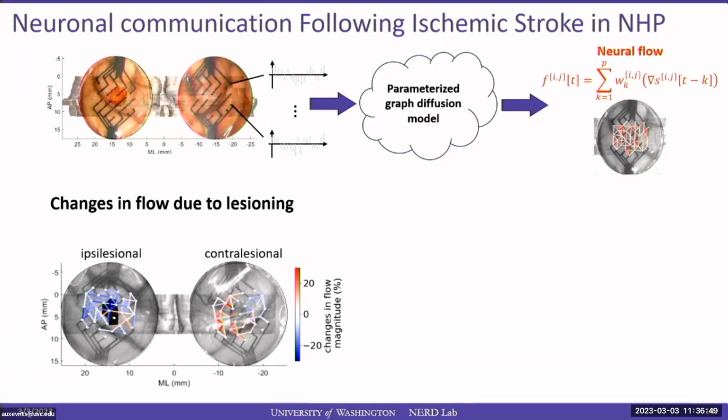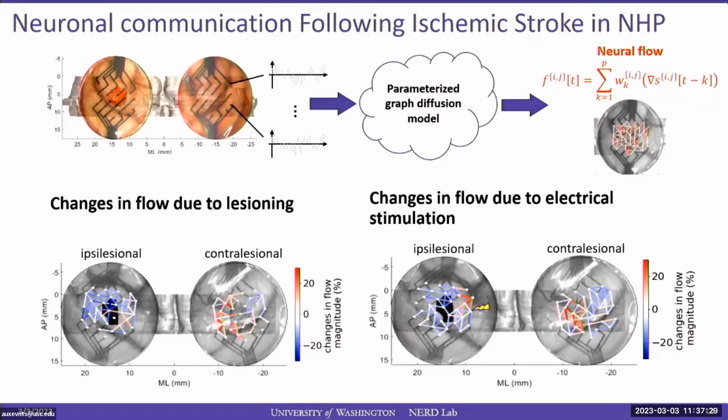Now we wanted to answer the question, how does the communication change due to lesioning? In order to address that, we have computed the average flow magnitudes after lesioning and compared them to the average flow magnitudes before lesioning. And the changes in flow are shown here at the bottom left. So the blue edges indicate that we see a decrease in communication in the network due to stroke, whereas the red edges indicate that we can observe an increase. And as we can see in the ipsilesional hemisphere, we can see mostly a decrease across the entire network, with a particularly strong decrease around the lesion location that is indicated by this black patch. In the contralesional hemisphere, on the other hand, we can see an increase through most of the network.